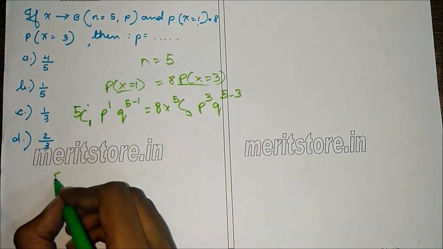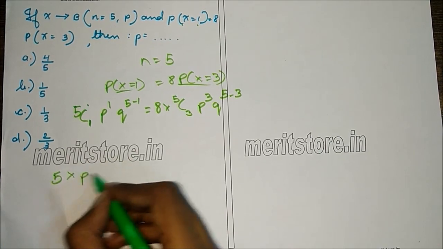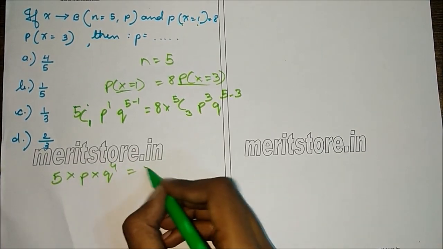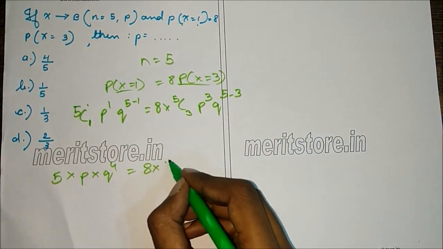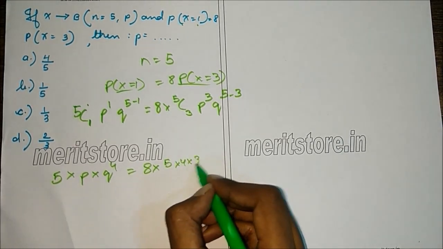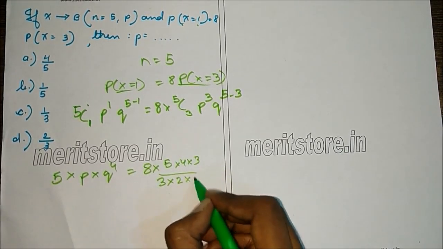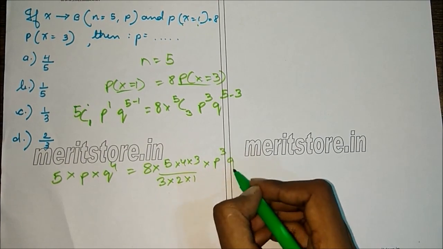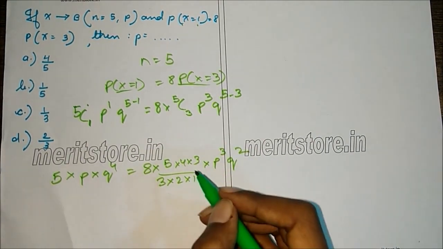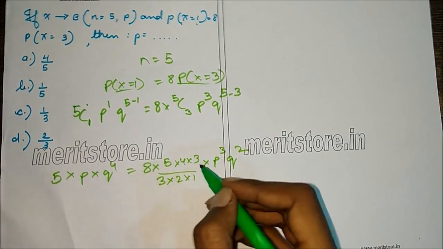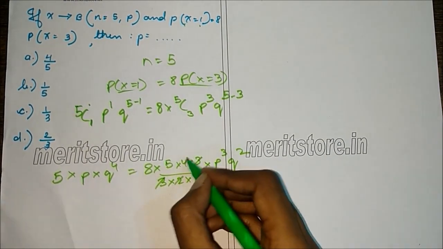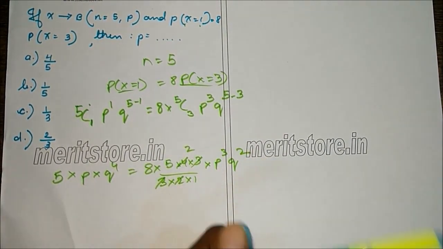That is 5C1 is 5, so 5 into p into q raised to 4 is equal to 8 times 5C3, which is 5 into 4 into 3 by 3 into 2 into 1, into p cube into q square. 3 gets cancelled, 2 gets cancelled.